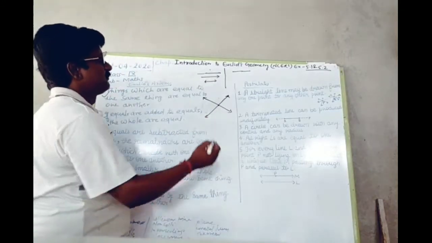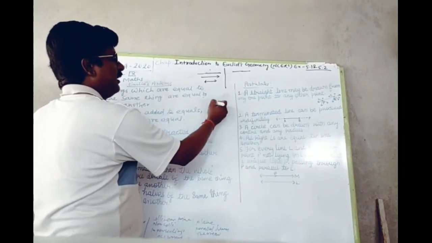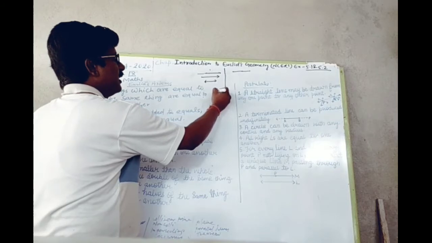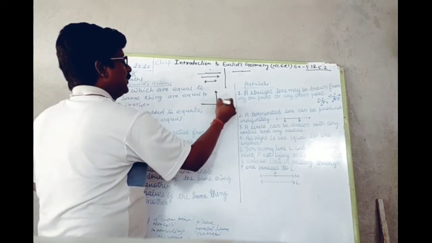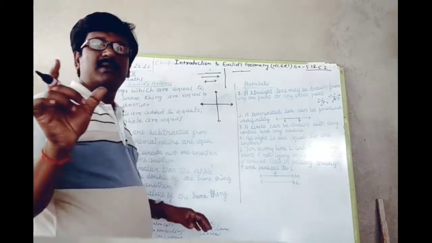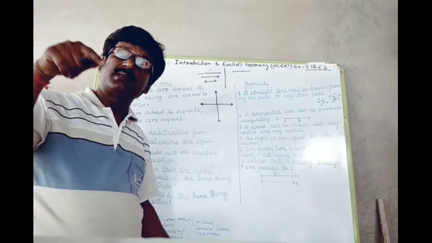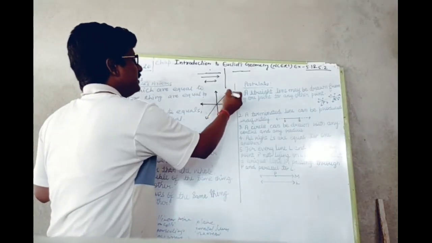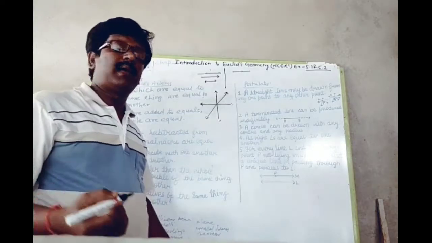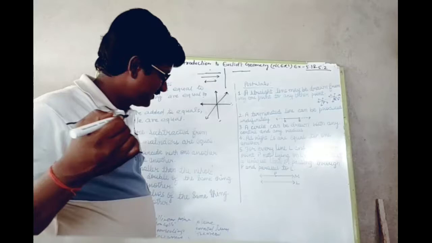And suppose through one point I draw exactly 2 lines, then the lines are intersecting lines. But when through the same point 3 or more lines are drawn, then the lines are concurrent lines and the point is the point of concurrency. Okay?